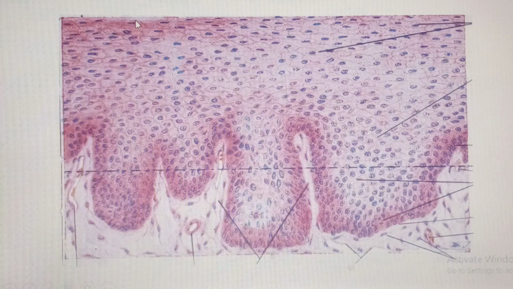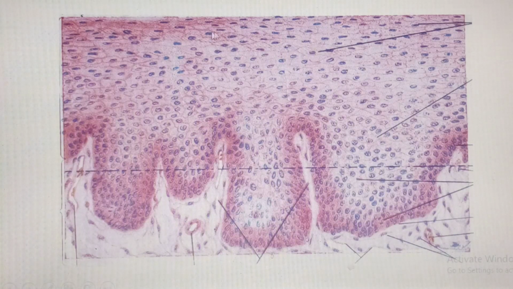So that is stratified. Areas in the body subject to a high degree of abrasion, for instance the esophagus, talk about your anal canal, talk about your vagina, these areas are subject to a high degree of abrasion, but they are wet surfaces. Those areas are going to be lined by what we call stratified squamous non-keratinized epithelium. So please get to know that.